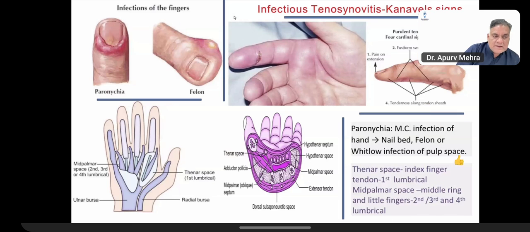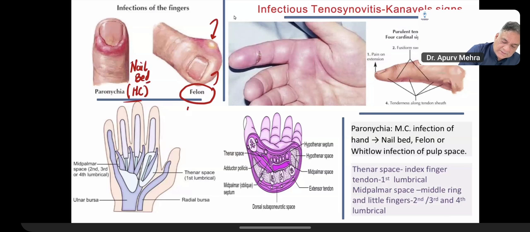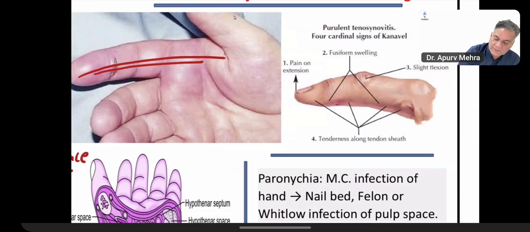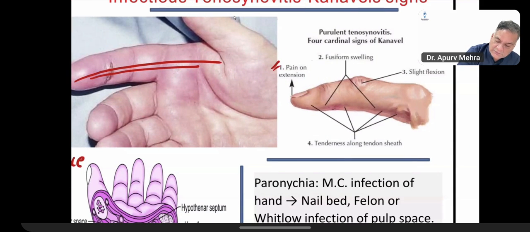Okay, going to next. Infections of the hand. The most common infection is the infection of the nail bed called paronychia. Then you have infections of the pulp space of the finger called felon. And then the infections of the tendon sheath called tenosynovitis. Remember, in tenosynovitis you have Kanavel's signs, which means pain on stretch, uniform swelling, flexion of the finger, and tenderness along the sheath, which is the most specific.